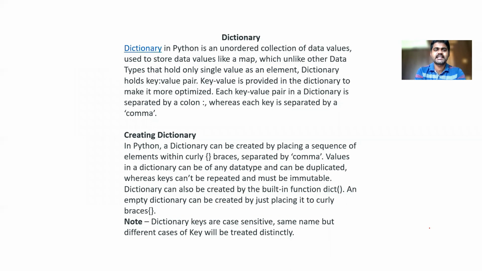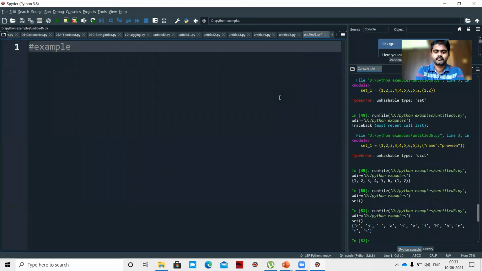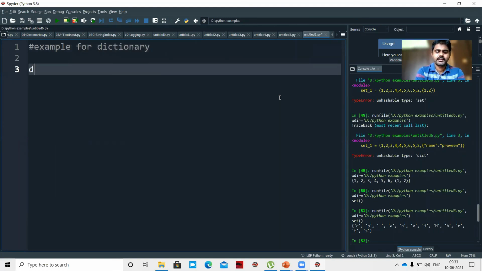And the last one is the dictionary. A dictionary in Python is an unordered collection of data values used to store data values like a map. It's also in curly braces. Mainly what we have here is key value pairs, as I said just now. Let's see an example. dic_1 equal to curly brackets. It will be in the form of name value pairs.